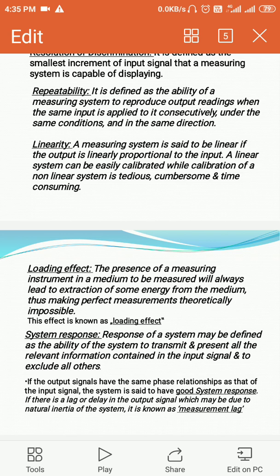Therefore, a measuring system should always have good sensitivity, good linearity, good repeatability, good accuracy, good precision, etc. These are called the performance characteristics of a measurement system.